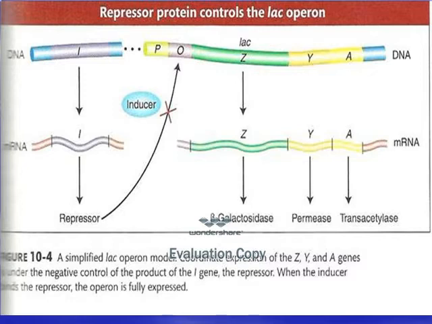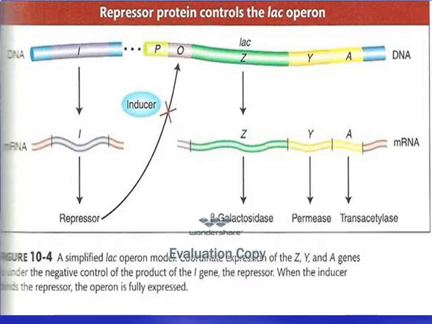Okay, and this is an example of the lactose operon, which consists of different genes, with structural genes Z, Y, A, which are translated into proteins or enzymes on messenger RNA: the enzymes beta-galactosidase, permease, and transacetylase.